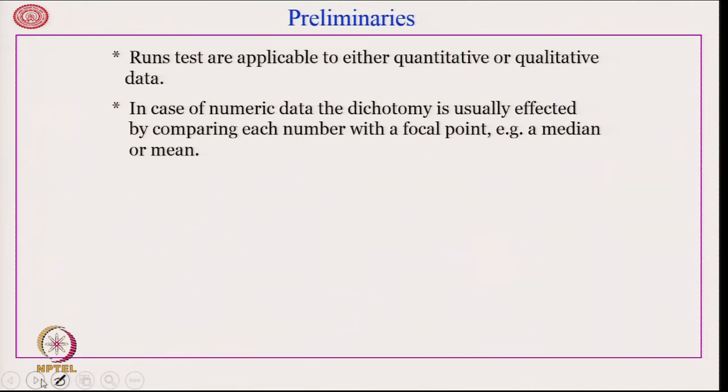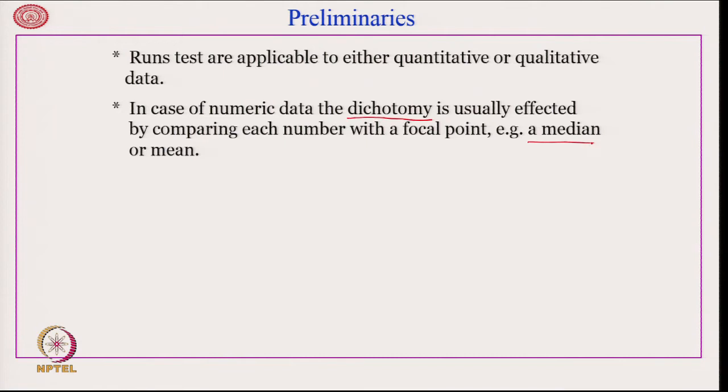However, in the case of numeric data, typically the dichotomy is effected by comparing each number with a focal point, which can be the median or mean. What do we mean by that? Dichotomy means that when there is a sequence of numbers, how do we split it into 2 different sets like R and B? In the sign test we have seen plus and minus. So, how do we do that? That is done by comparing with the median or mean.